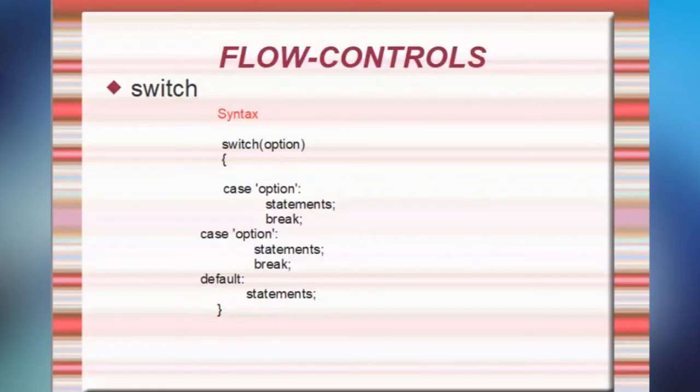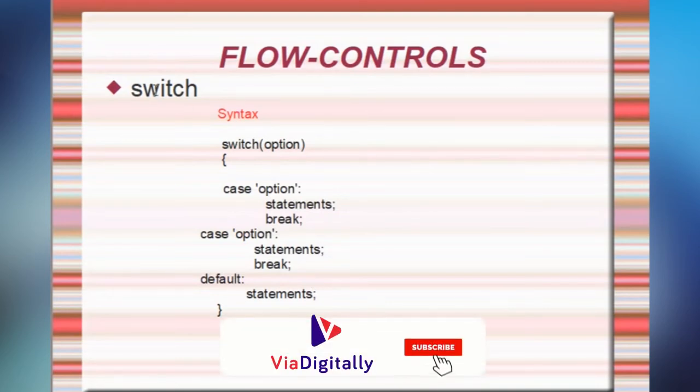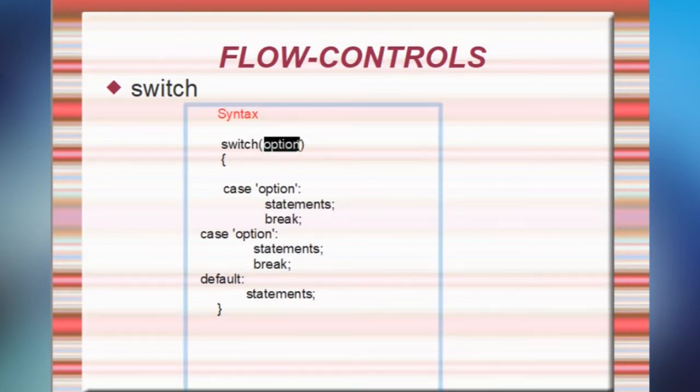And one more flow control option is switch. If you have multiple options, then we can go for the switch statement. The syntax for the switch is switch, and here is the option we have to take. We can pass integers, characters, enums, and strings as an option to the switch statement.